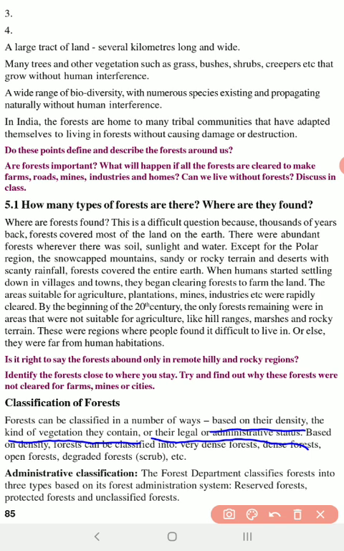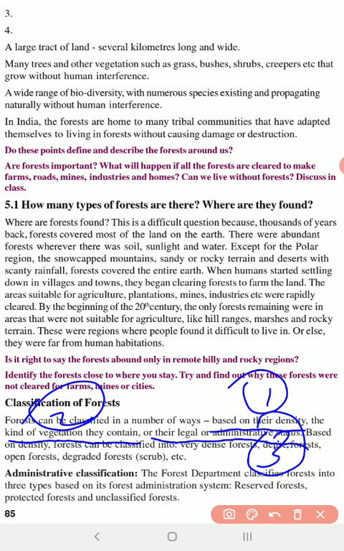So the first two classifications, based on the density and the vegetation, are by nature. So it is the nature that decides. Okay, the third way of classification, administrative status. The third way is by our own doing. So if we find a forest to be more valuable with so much of medicinal plants, the presence of the medicinal plants, then the government takes over.